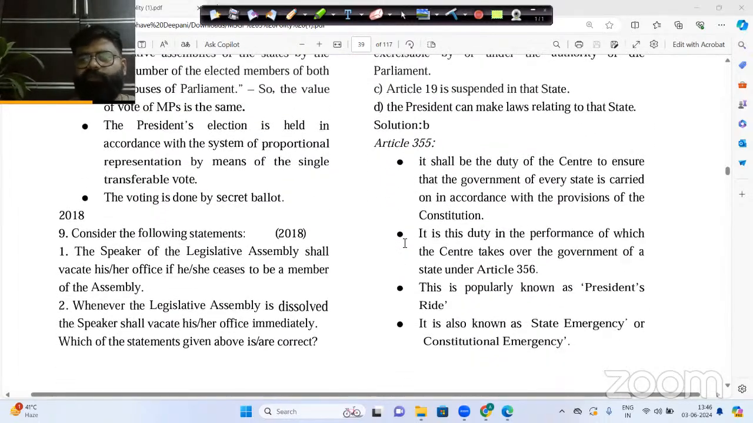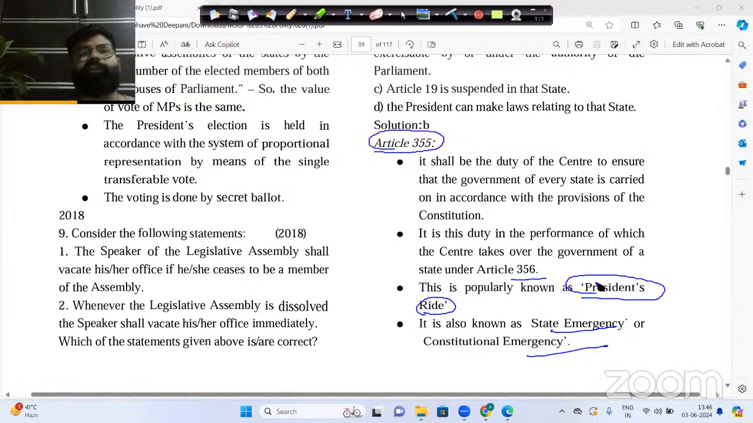Now you need to understand this scenario very carefully. Whenever you ask about article 356, President's rule, as I have already told you, it is also known as state emergency and constitutional emergency. Don't be confused between article 355 and 356. Article 355 says that it is the duty of the central government to protect the state government from any kind of internal armed rebellion or external aggression.